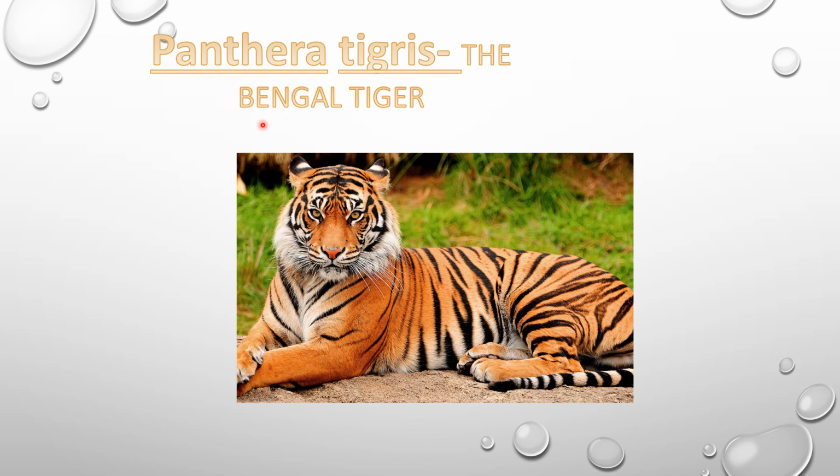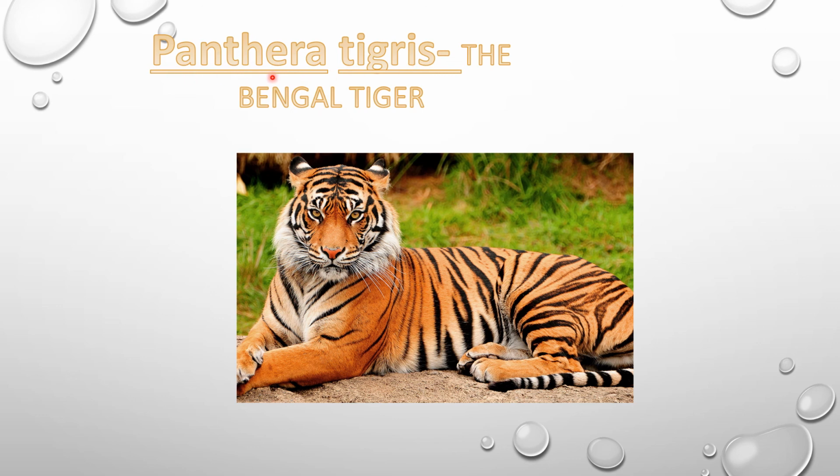To understand binomial nomenclature, we can take one example, the Bengal tiger. The scientific name of the Bengal tiger is Panthera tigris. In Panthera tigris, Panthera represents the genus name and tigris represents the species name.